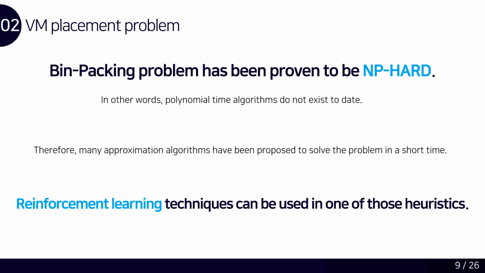The bin packing problem has been proven to be NP-hard. In other words, polynomial time algorithms do not exist to date. Therefore, many approximation algorithms have been proposed to solve the problem in a short time. Reinforcement learning techniques can be used in one of those heuristics.